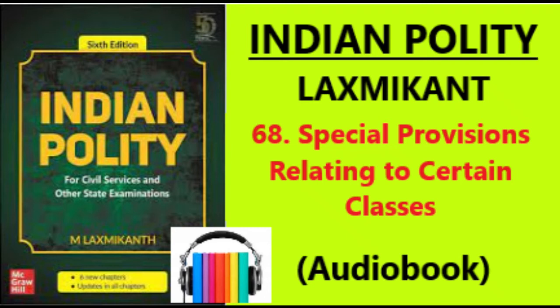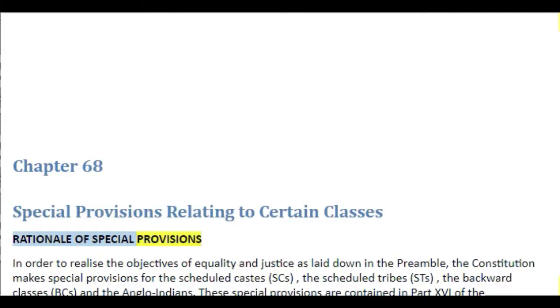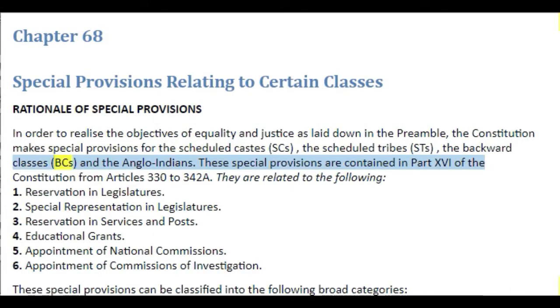Chapter 68. Special provisions relating to certain classes. Rationale of special provisions. In order to realize the objectives of equality and justice as laid down in the preamble, the Constitution makes special provisions for the scheduled castes (SCs), the scheduled tribes (STs), the backward classes (BCs), and the Anglo-Indians. These special provisions are contained in Part 16 of the Constitution, from Articles 330 to 342A.